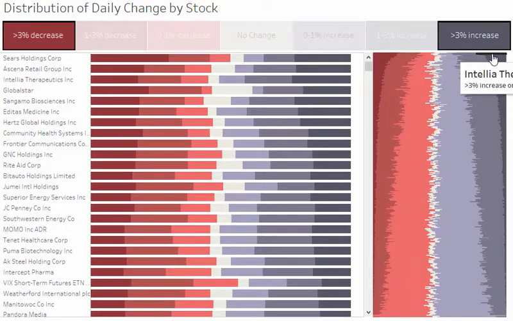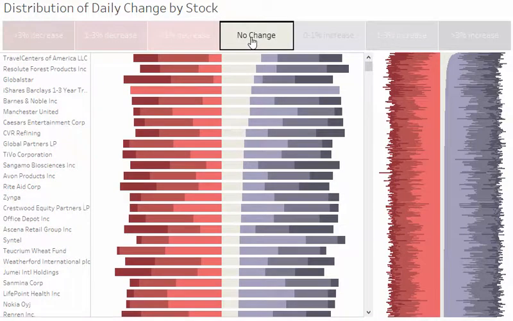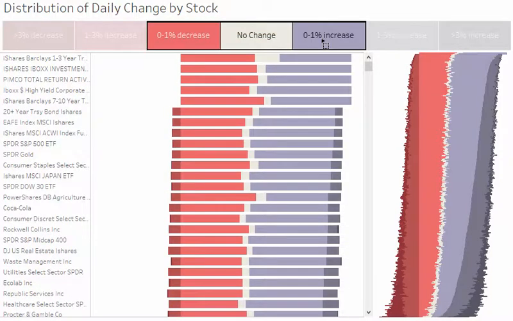So you see that Sears comes out on top, and there's a few other sort of bricks and mortar retailers in here that are perhaps struggling to compete with online retail. Or maybe you want to see which ones are the least volatile, which ones have no change at all, or sort of are least volatile in terms of where you define volatility as a range between -1% and 1% growth.